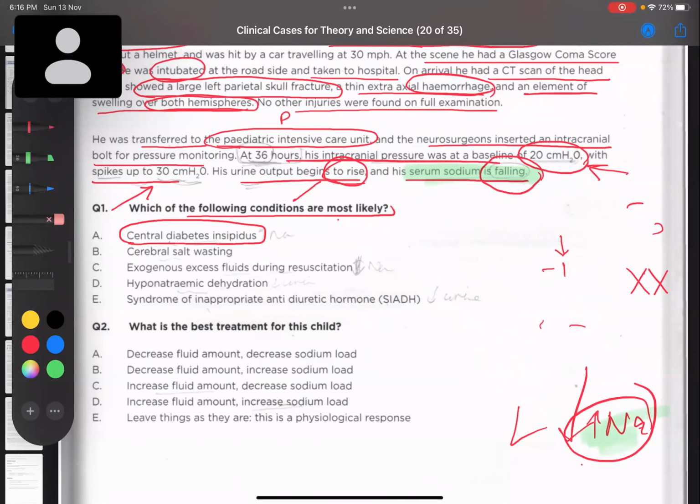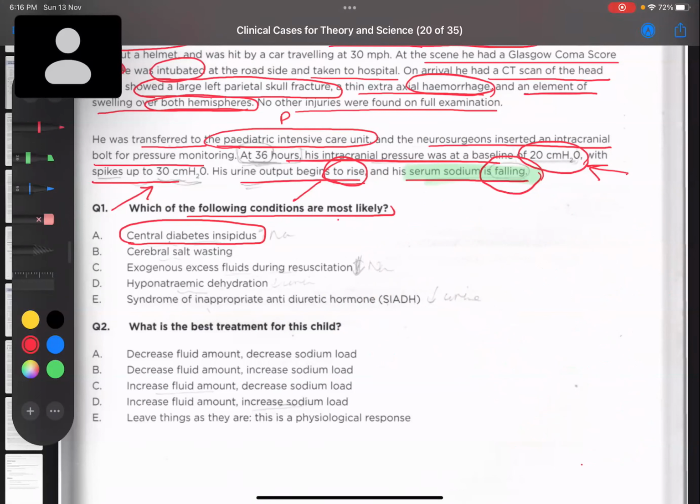Yes. Okay. Now, what are our other differential diagnoses we'll keep in mind? The next differential diagnosis is cerebral salt wasting. What is this case, cerebral salt wasting? Basically, cerebral salt wasting is caused due to any kind of trauma.